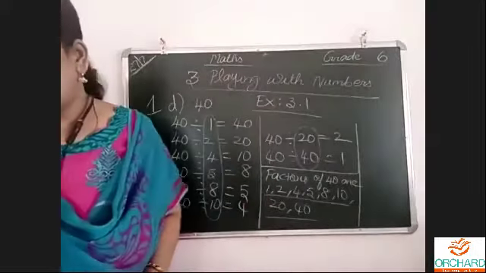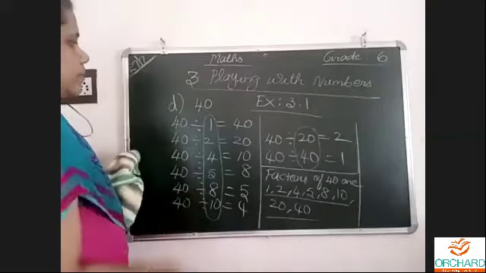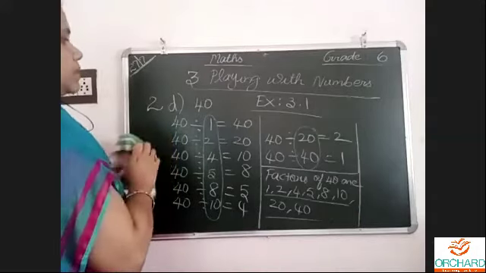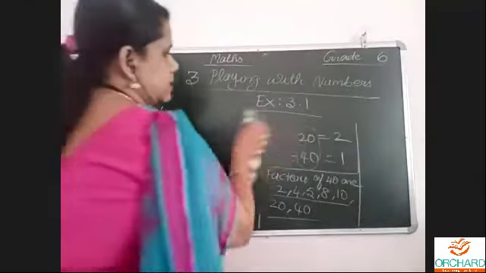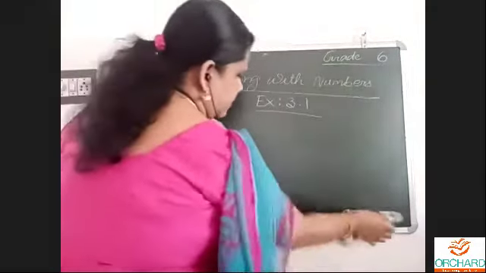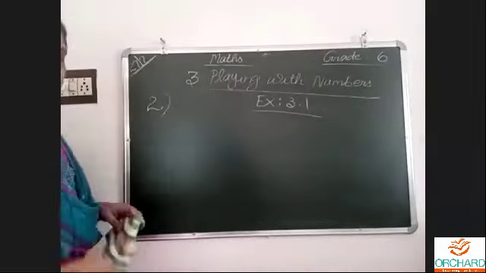So this is about factors. Now question number 1 is over. We completed 4 sums. Now question number 2, multiples. Very easy. This chapter is also very easy. As soon as we complete it, I will send the material.